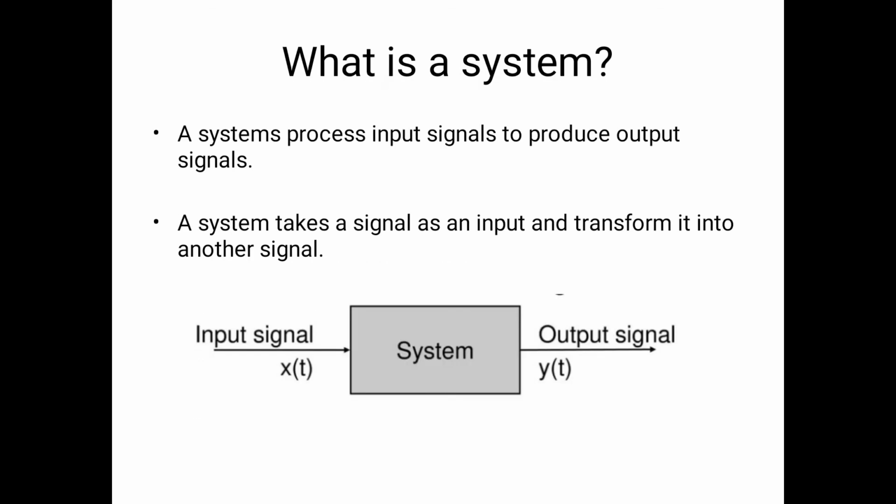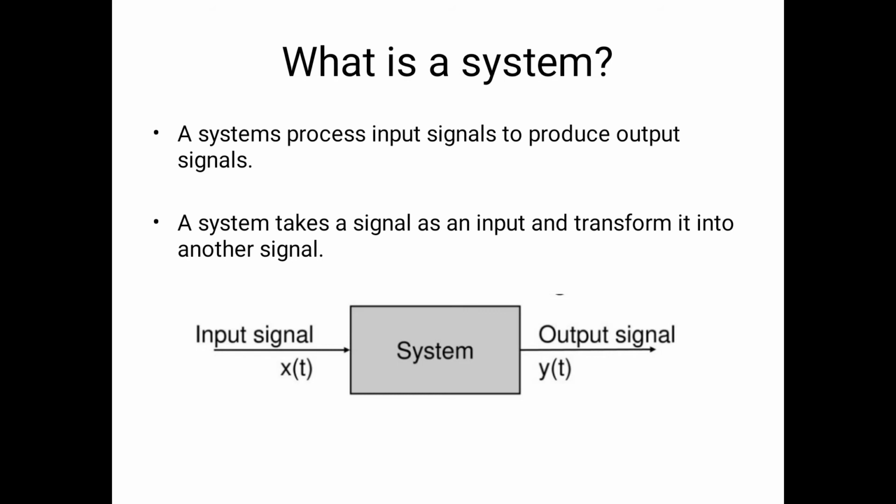Next I am going to discuss what a system is. A system may be defined as a set of elements or functional blocks which are connected together and produce an output in response to an input signal, and that response depends upon the characteristics of the system.